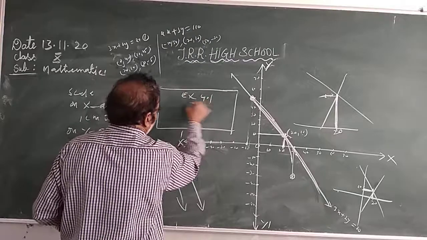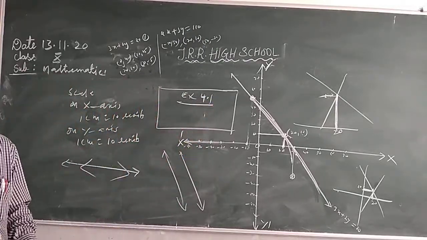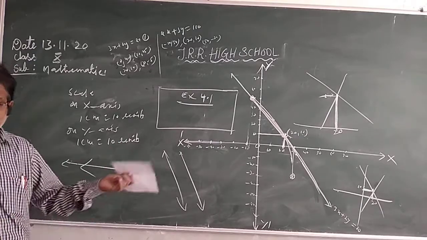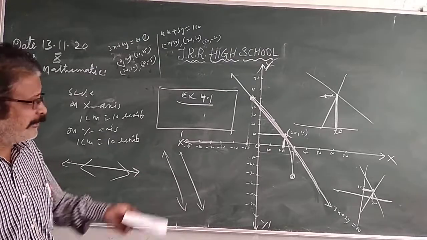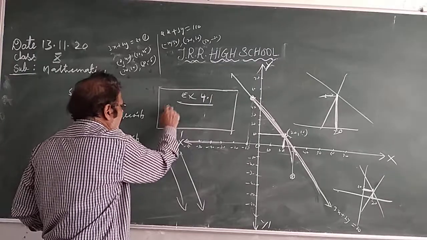Exercise 4.1 only: check whether the following are consistent or inconsistent. When they are consistent, they have a solution. When a1 by a2 is not equal to b1 by b2, they have a solution; they are consistent. Like that, you check it. Exercise 4.1, first problem, second problem, complete.